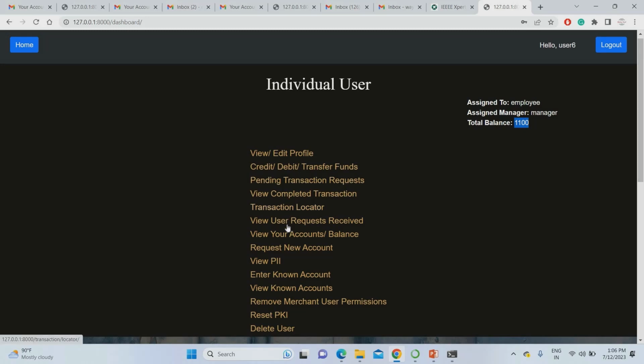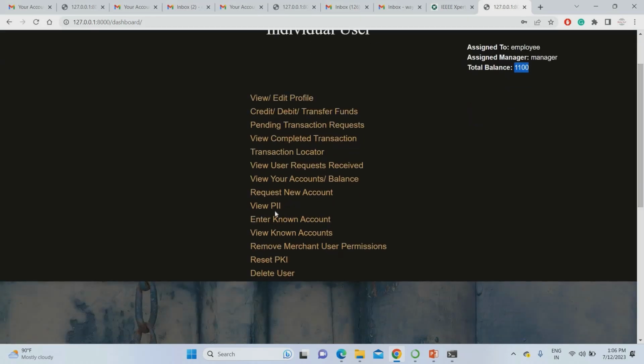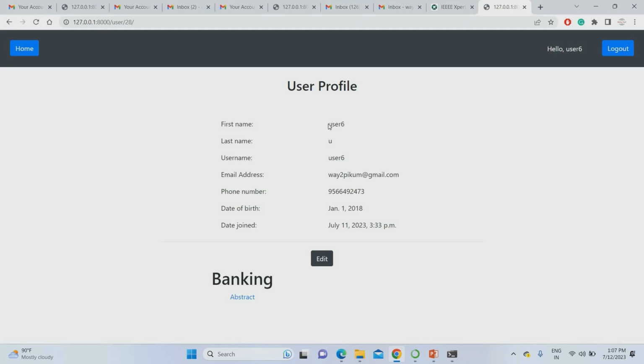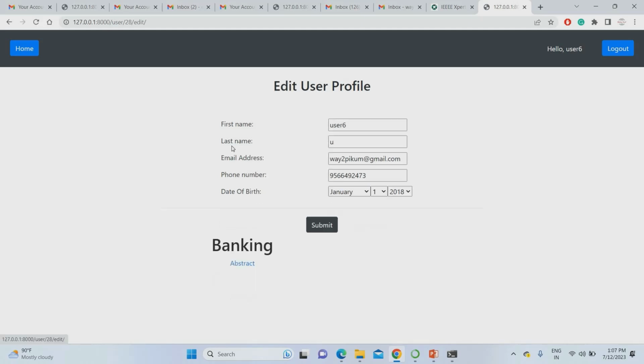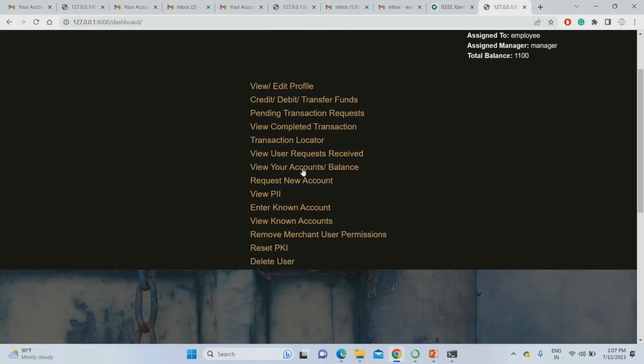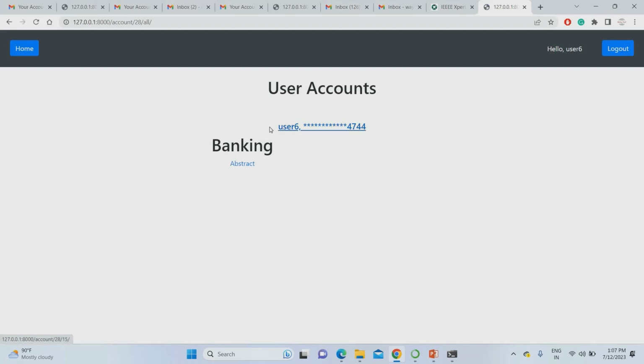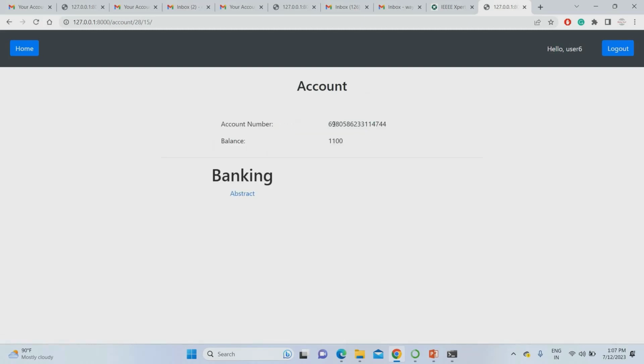What I'm going to do is see my transactions here. For example, you can see, just a minute, hold on for a second. You can see your profile. So my name was username, and this account was created on July 11th. You can change everything, your name and so on. Then I can check the account balance and everything. So this is my username 6. My account was this one. I just copied my account name. Okay, I copied my account name.